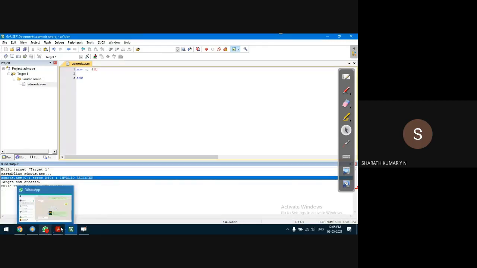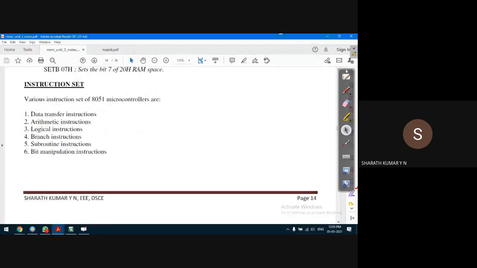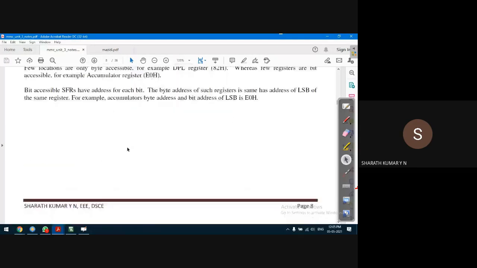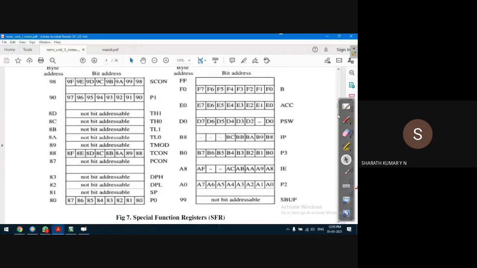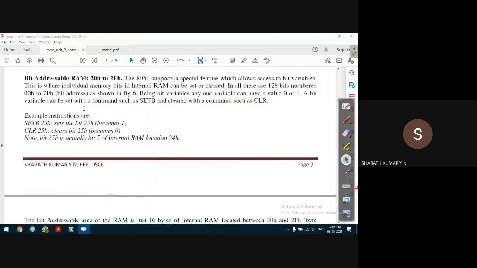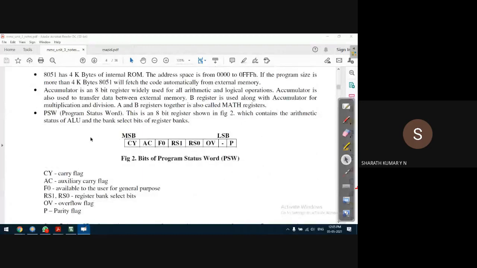To overcome that situation, I'll find out the address of the carry bit. Where is the carry bit, guys? It is available in the program status word. In the program status word, the leftmost, MSB bit is the carry bit. What is the address of that? It is D7. D7 is the address of the carry bit. Yes, the carry bit is the MSB.